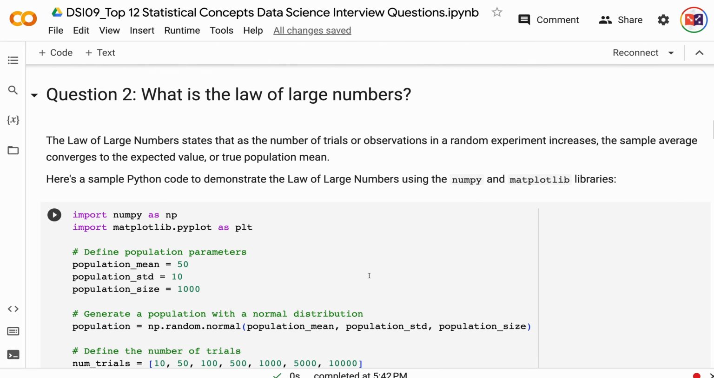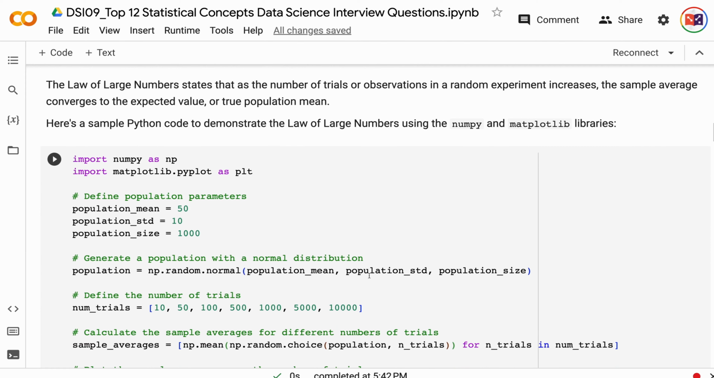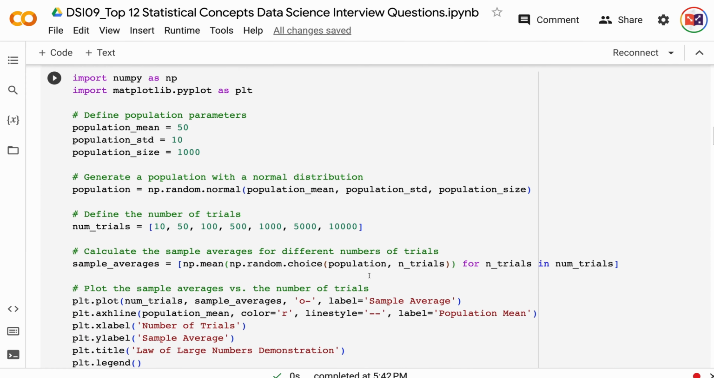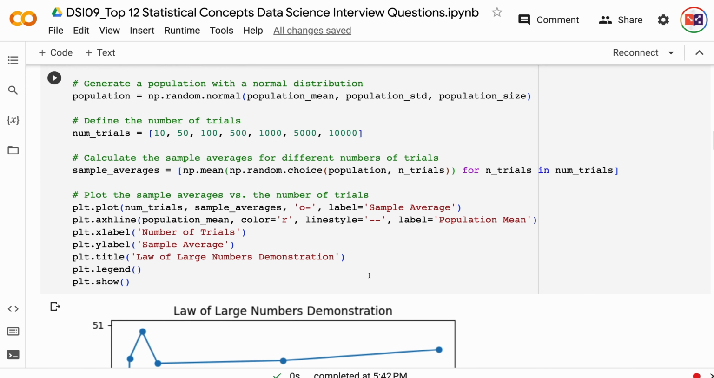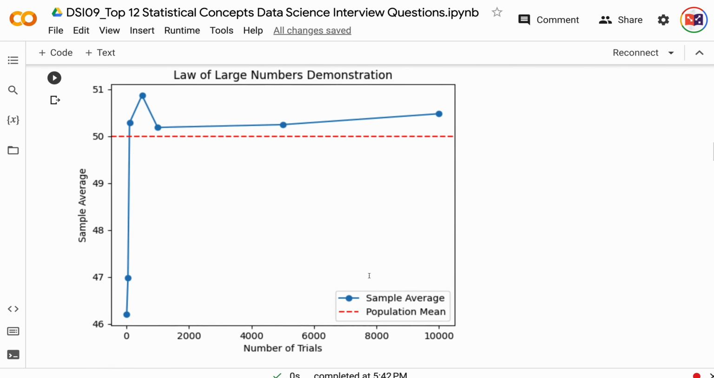Here's a sample Python code to demonstrate the law of large numbers using the NumPy and Matplotlib libraries. This code creates a normal population, takes multiple samples from the population with different numbers of trials, calculates the sample averages, and then plots the sample averages versus the number of trials, illustrating the law of large numbers.